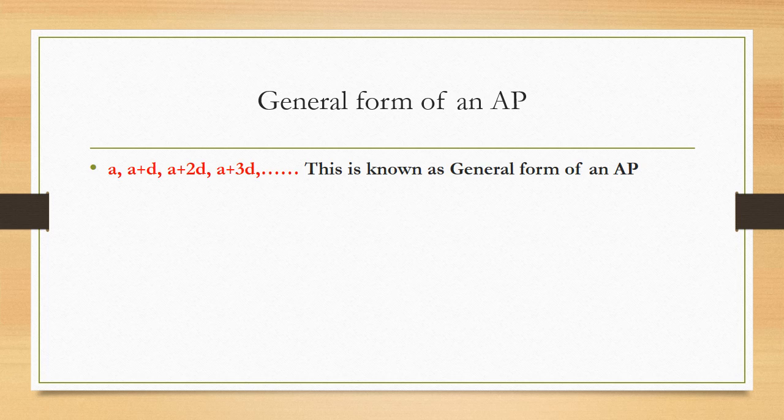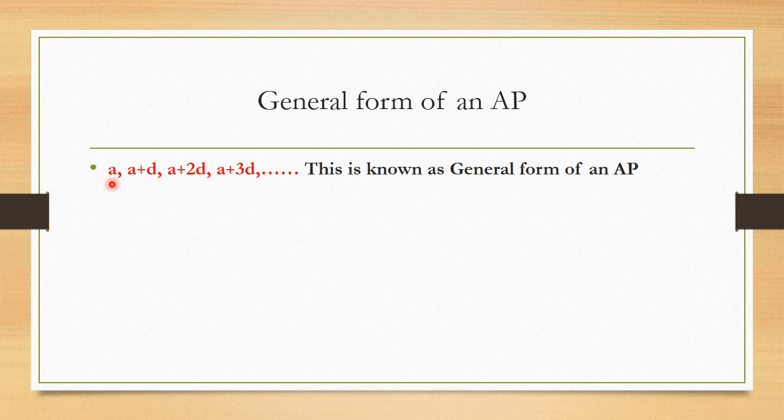That general form is a, a plus d, a plus 2d, a plus 3d. This is known as the general form of an AP. This is also an important question from the exam point of view that can be asked for 1 mark. The question can be like, write the general form of an AP. Then you will have to write this general form. Here,